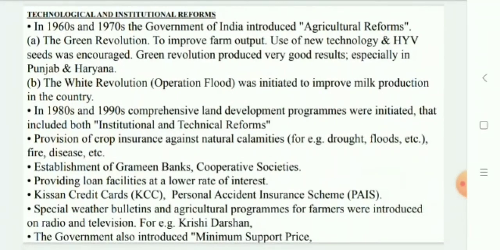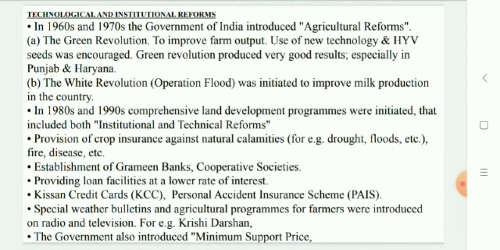Technological and institutional reforms. Agriculture, which provides livelihood for more than 60% of the population, needs some serious technical and institutional reforms. Collectivization, consolidation of holdings, cooperation, and abolition of zamindari were given priority to bring about institutional reforms in the country after independence. Land reform was the main focus of our first 5-year plan. The right of inheritance has already led to fragmentation of land holdings, necessitating consolidation of land holdings.